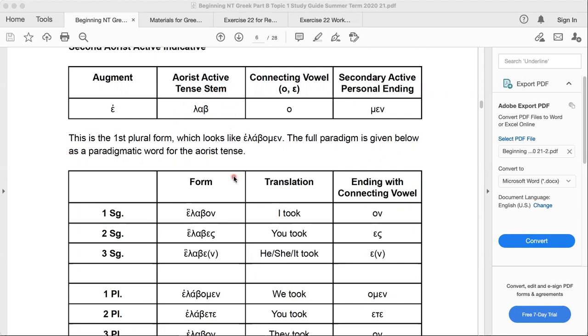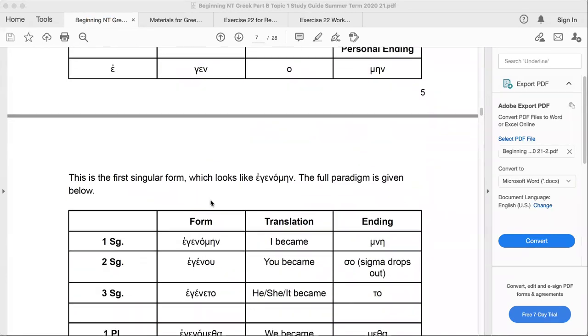And note that the root changes. It goes from lambano to lab, in which case recognizing the root, memorizing the root, is very important. Lab sounds very similar, looks similar enough to lambano. But nonetheless, in these forms, the second aorist form, the root changes. These are easier to recognize, and that's why Mounce starts with the second aorist as opposed to the first. But let's move into